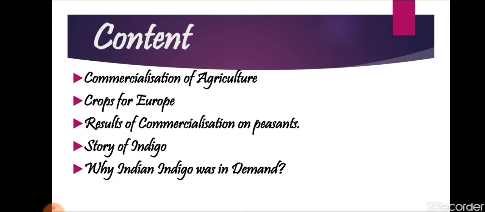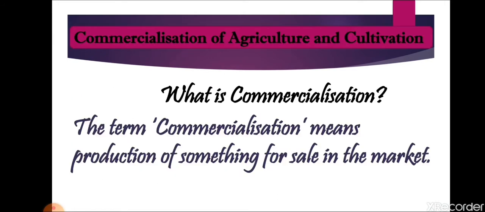Firstly, we will learn about commercialization of agriculture, crops for Europe, results of commercialization on peasants, story of indigo, and why Indian indigo was in demand. So let's start our chapter, and our first topic is commercialization of agriculture and cultivation.